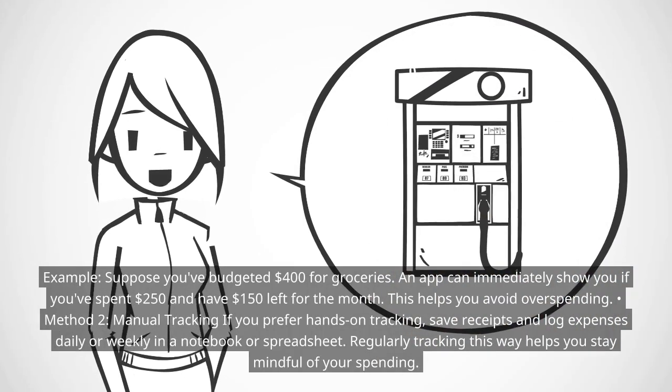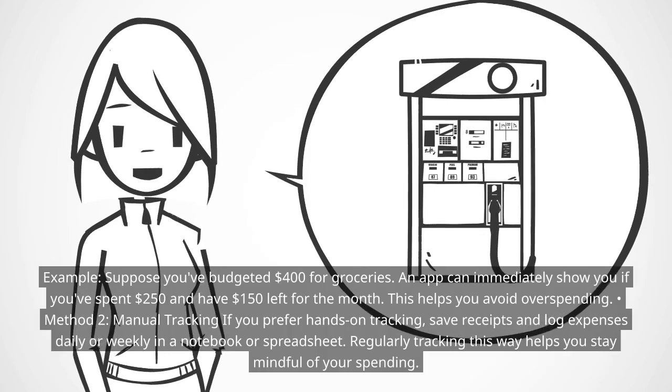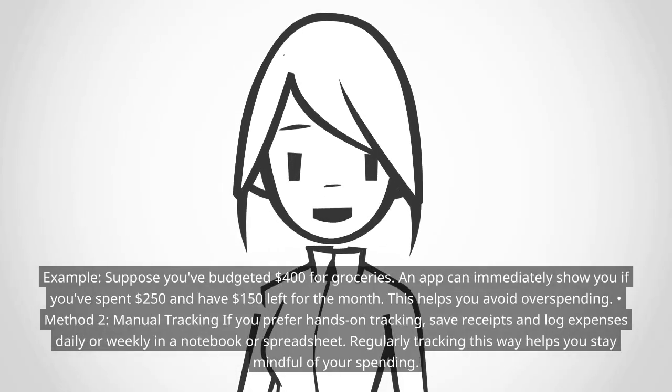Example, suppose you've budgeted $400 for groceries. An app can immediately show you if you've spent $250 and have $150 left for the month. This helps you avoid overspending. Method 2. Manual tracking. If you prefer hands-on tracking, save receipts and log expenses daily or weekly in a notebook or spreadsheet. Regularly tracking this way helps you stay mindful of your spending.